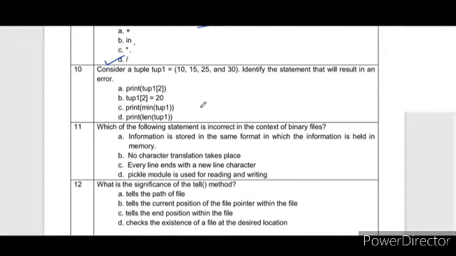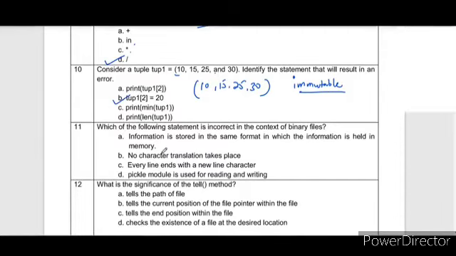Next is consider a tuple 10, 15, 25 and 30. So my tuple is 10, 15, 25, 30. Now which statement can give an error? Printing, no problem. Tuple is what type of data type? This is immutable. So the property of immutable data types is you cannot alter them. Here we are just printing in A, C and D options. So option B is correct.